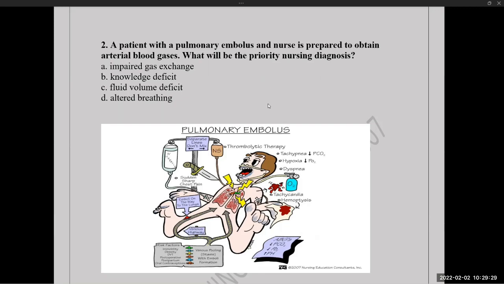So what happens as a result of this? When the blood supply is obstructed, the gas exchange is not going to happen properly. So gas exchange will be reduced. As a result of that, oxygenation will be reduced, and it causes hypoxia, tachypnea, decreased oxygenation, increased carbon dioxide level, and chest tightness will occur, and hemoptysis.